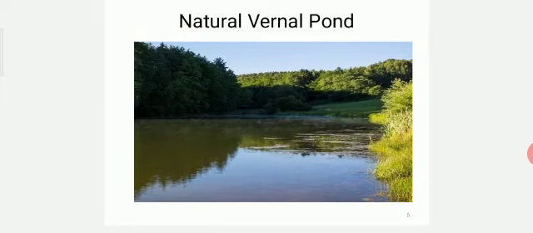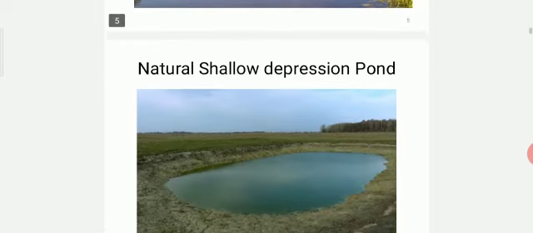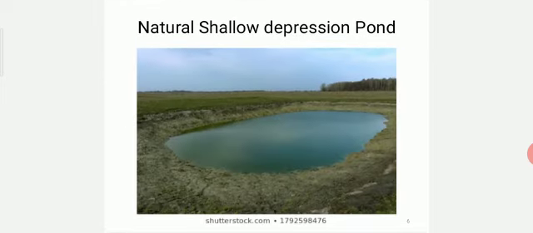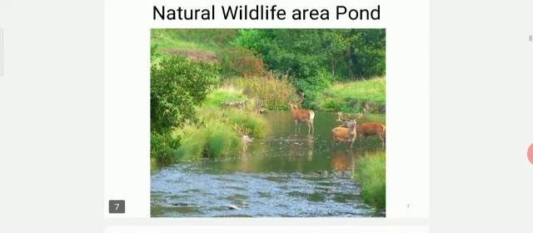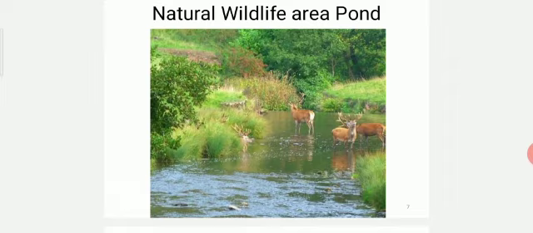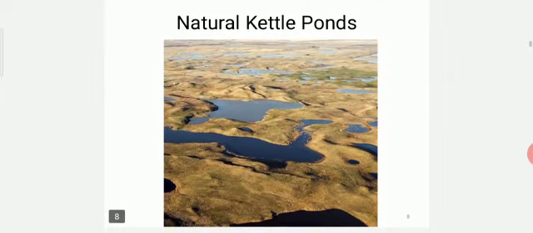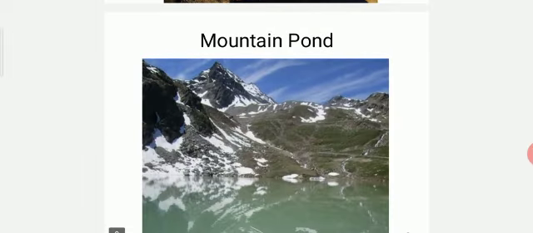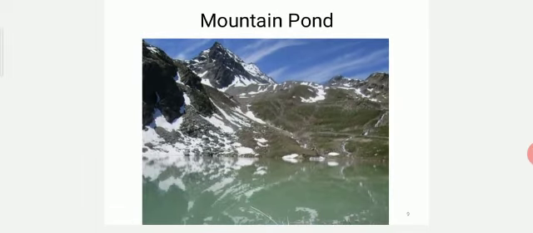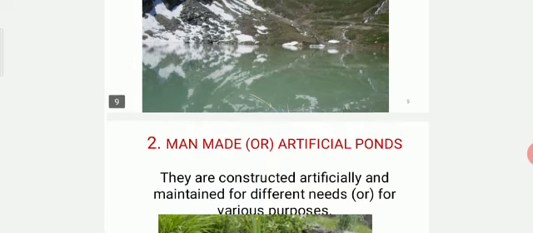This is a natural vernal pond. This is a natural shallow depression pond. This is a natural wildlife area pond. The next is natural kettle ponds. The last one is the mountain pond. All these forms are called natural ponds because they formed naturally.